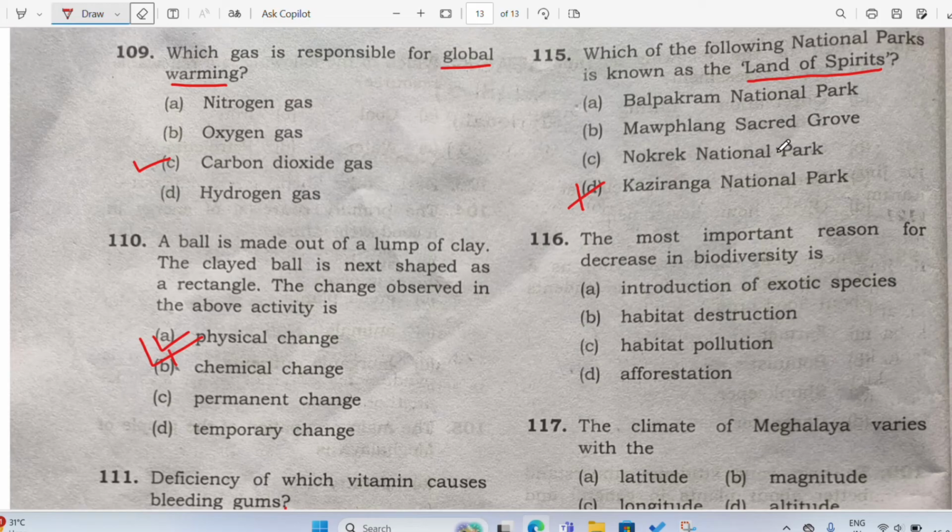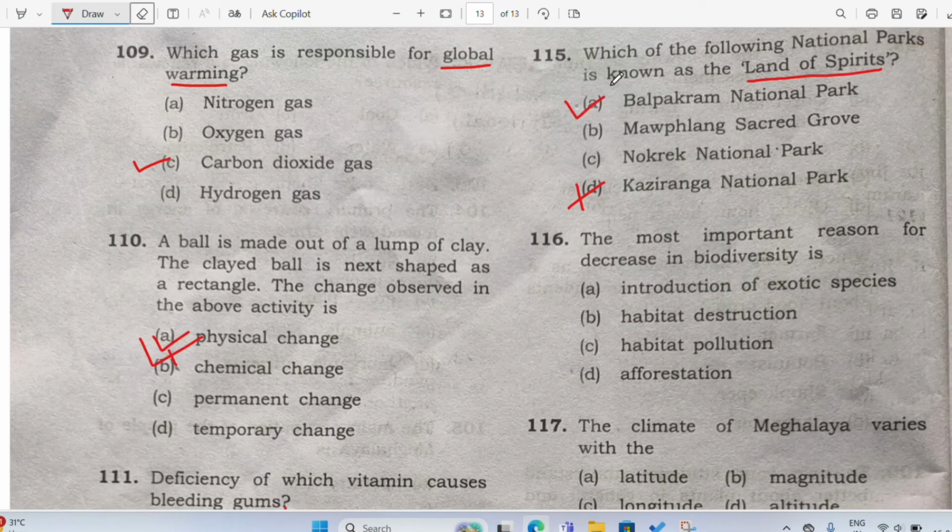Nokrek National Park in Garo Hills, Mawphlang Sacred Grove, or Balpakram National Park in South Garo Hills. So which one do you think will be the correct answer here? So this is a bonus point for all the candidates from Garo Hills, especially those from South Garo Hills. So the correct answer here is Balpakram National Park.